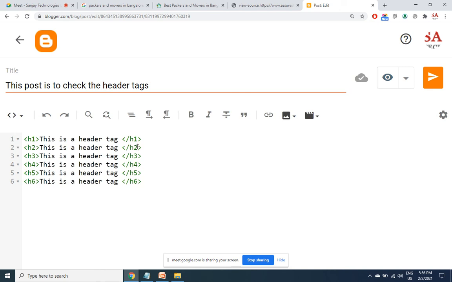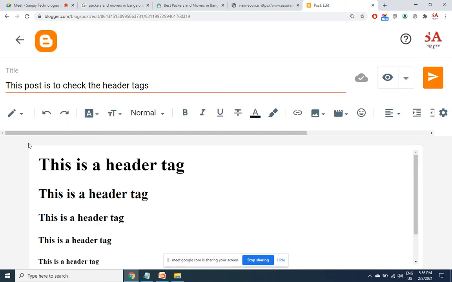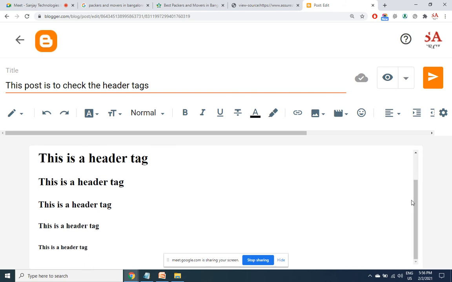When you look at in the front end, you can differentiate it by the size. By default, the H1 is the biggest size, H2 is a 50% of H1, H3 is 50% of H2. Likewise, the size reduces with the increased number in header tag.